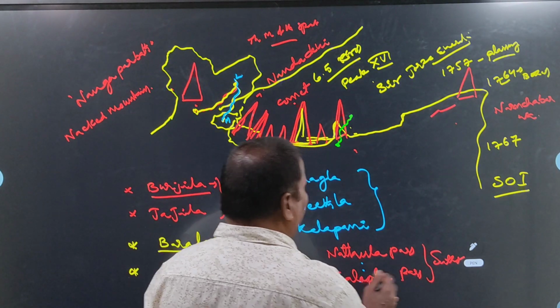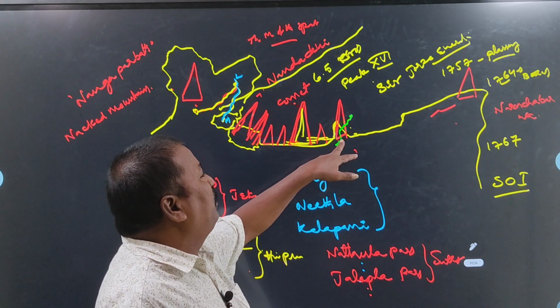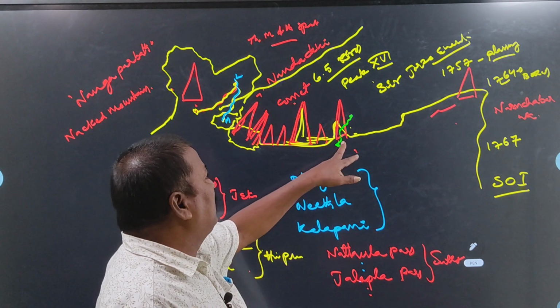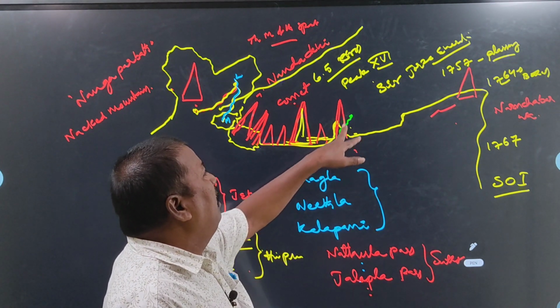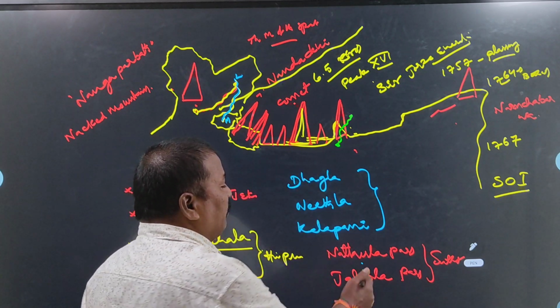Next, Jelep La Pass is also from Kalimpong in West Bengal up to Lhasa in Tibet. It was also constructed between the two areas. This is one important pass.